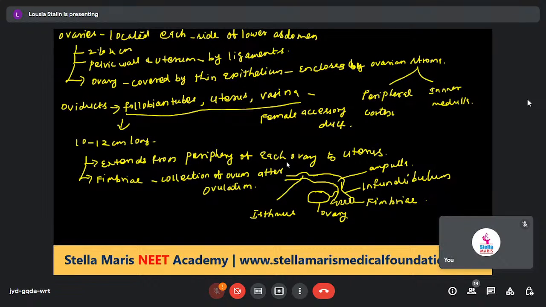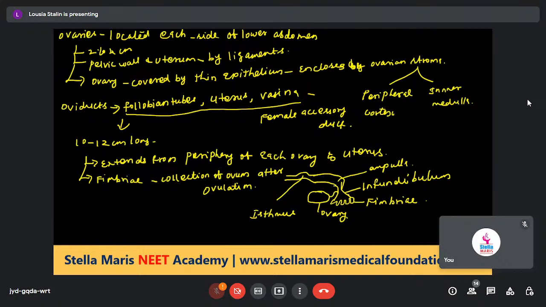The oviduct is otherwise called the fallopian tube. The length of the fallopian tube is 10 to 12 centimeters. The fallopian tube extends from the periphery of each ovary to the uterus. The part closer to the ovary has a funnel shaped structure called the infundibulum.